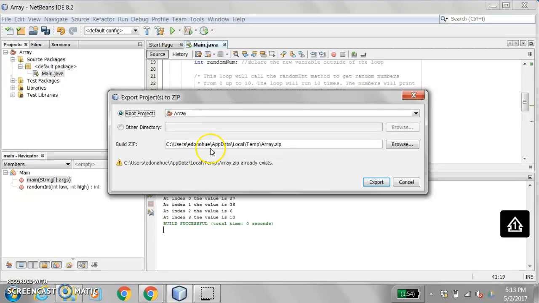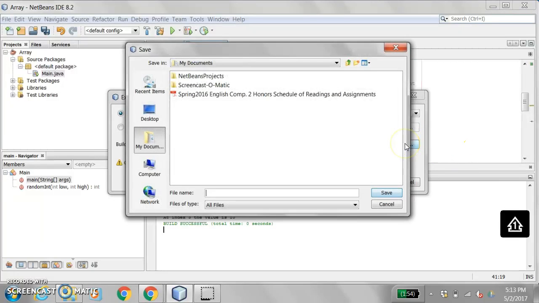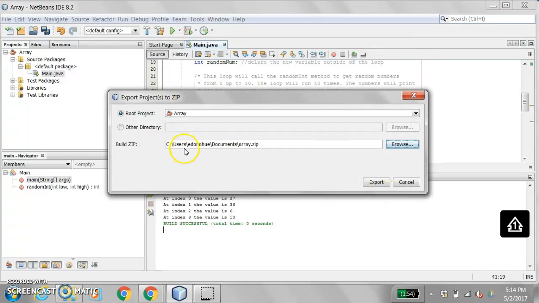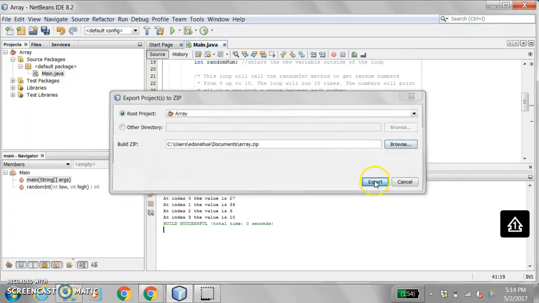So right now it's going to give a default location, but you can hit the Browse button and pick a different location. So if I go, let's say I'm going to put it in my Documents folder, and I'll just hit Save. Oops, before I hit Save, actually, I'm going to name it. So this file name is Array, and I'm going to do .zip. So it's going to force it into, because the computer knows by that extension that it's a zip, and then I'm going to hit Save. And so now you can see it's going to go to my Documents, and then I just hit the Export button.